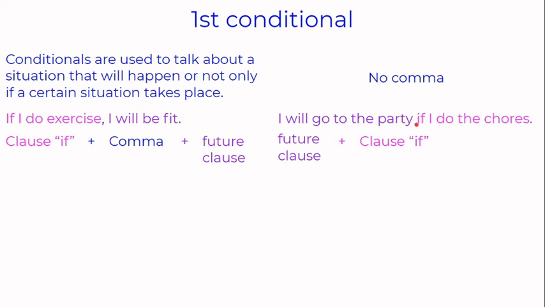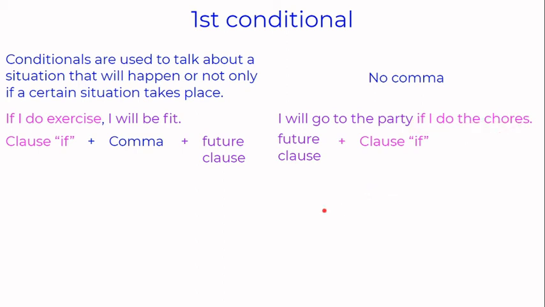Este if de aquí es el que se va a encargar de unir las dos oraciones. Alright? So let's pay attention to that. Si escribimos primero la cláusula if, entonces utilizaré una coma. Pero si escribimos primero la cláusula del futuro, entonces no será necesario porque ya tenemos aquí la palabra if que se encarga de hacer toda una cláusula completa.